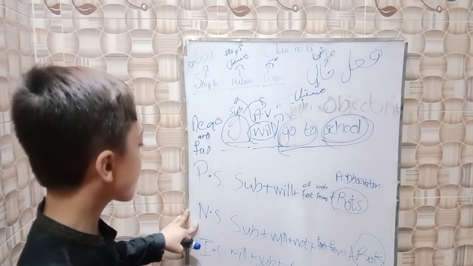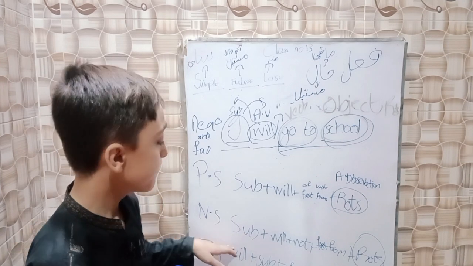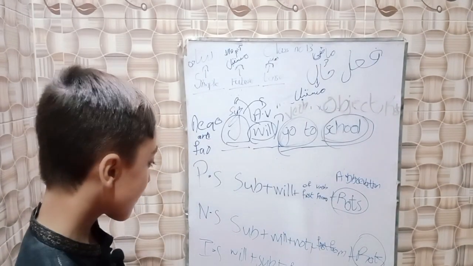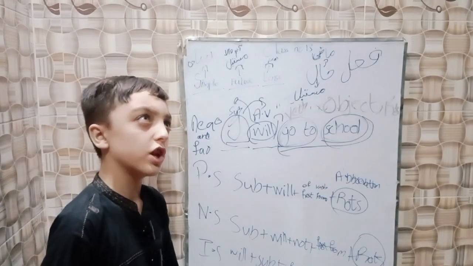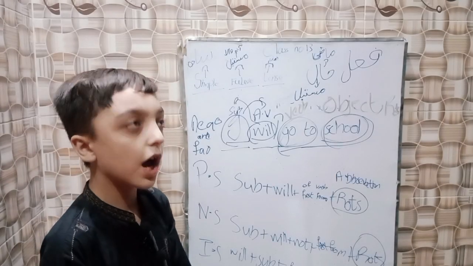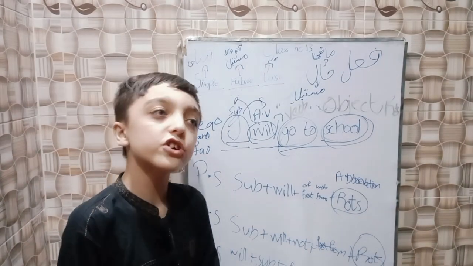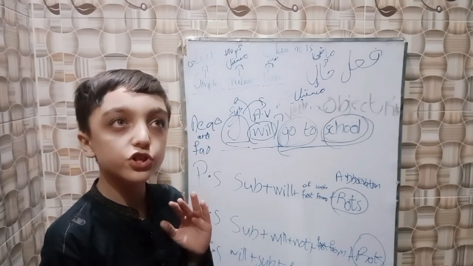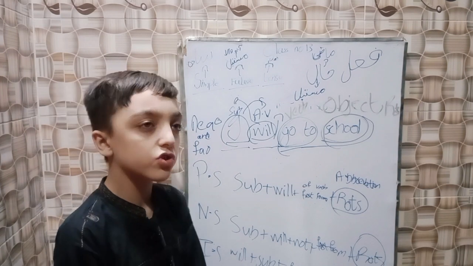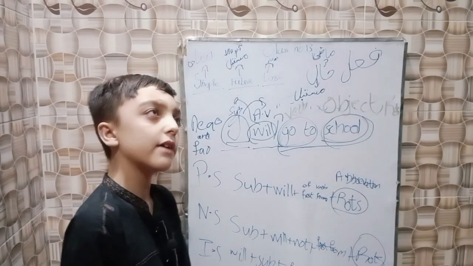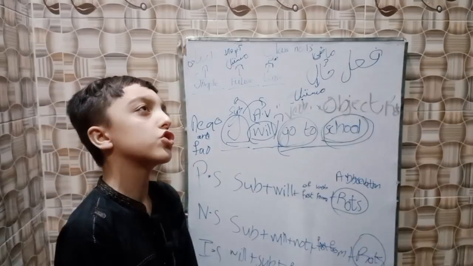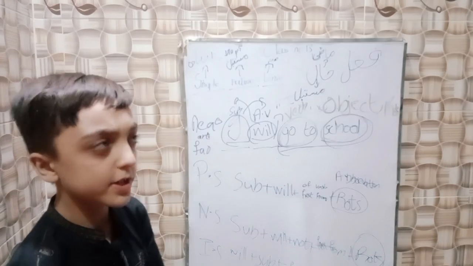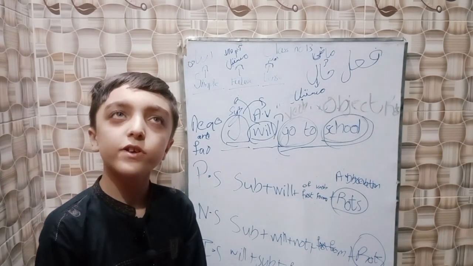Now the second one, negative structure: subject plus will plus not plus first form of verb plus rest of the sentence. For example, I will not go to school. I will not perform the prayer. I will not teach you. I will not learn English. I will not slap him. I will not go to the university for English. I will not go to London, America, or Saudi Arabia. I will not perform the Hajj. I will not teach him.